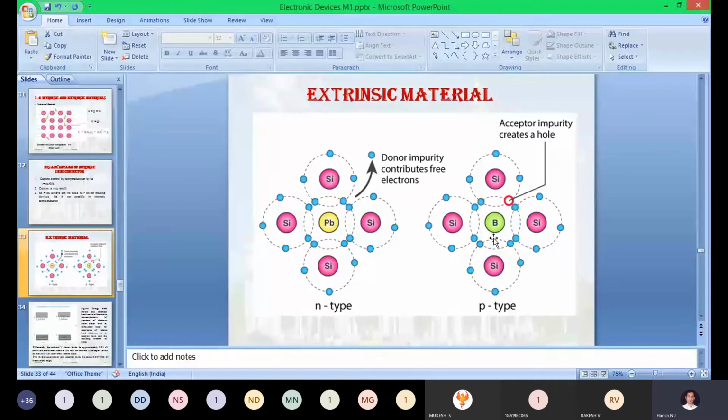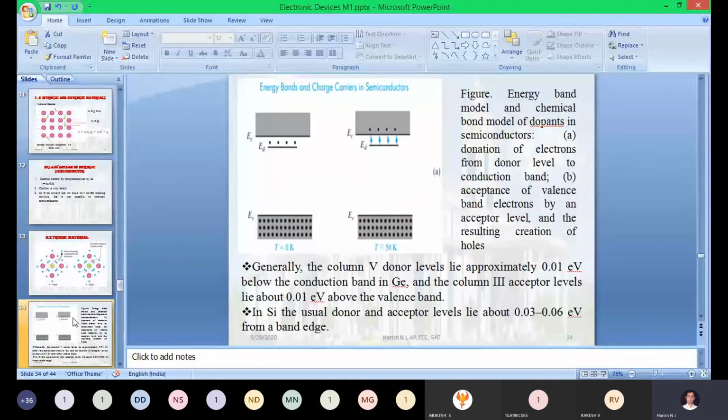Now we will move to the energy band representation of both n-type as well as p-type. What are the extra electrons created at the time of fabrication of n-type, and what are the holes created at the time of fabrication of p-type, where these holes will be accumulated and where these electrons will be accumulated, we will show with the help of energy band diagrams.